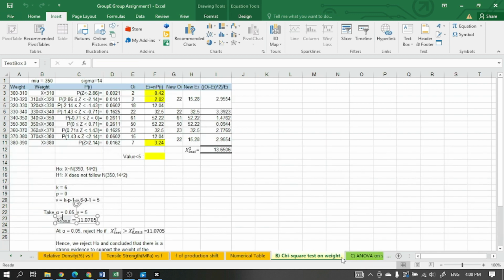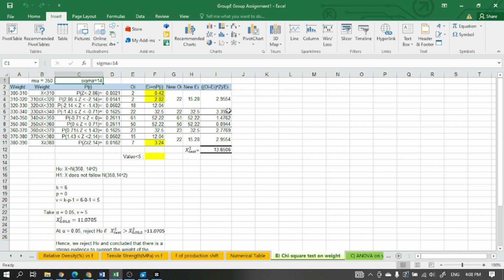Our task 2 is to help the FDA make sure that this batch of production fulfills their requirement, that the weight of the tablets should follow the normal distribution with a mean of 350 milligrams and a standard deviation of 14.